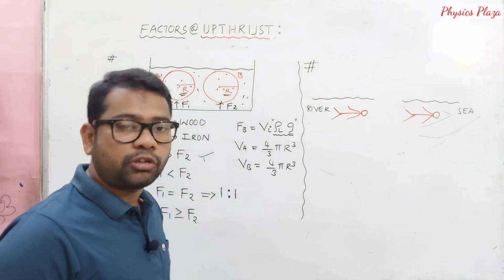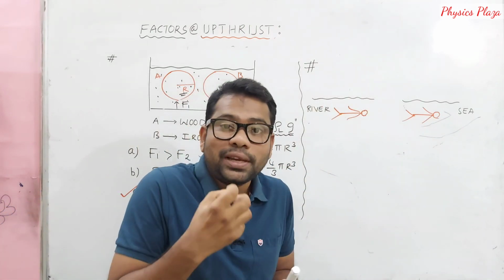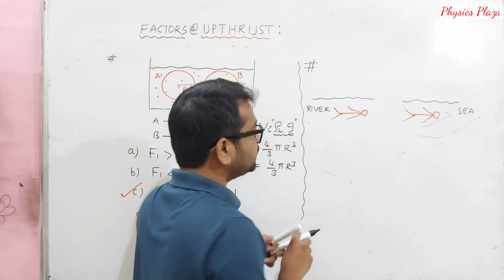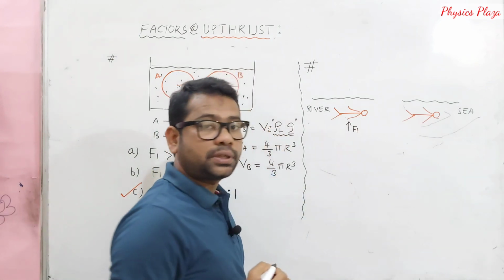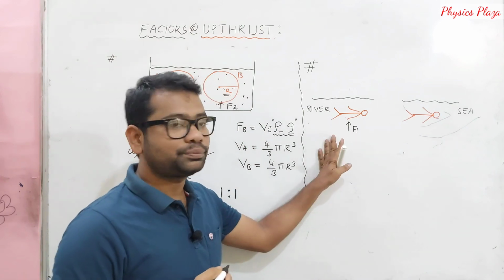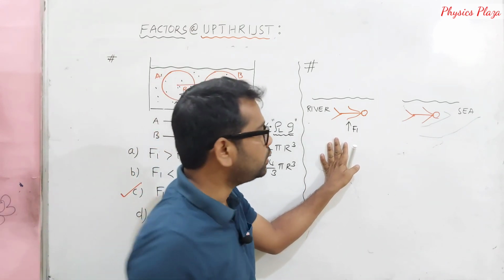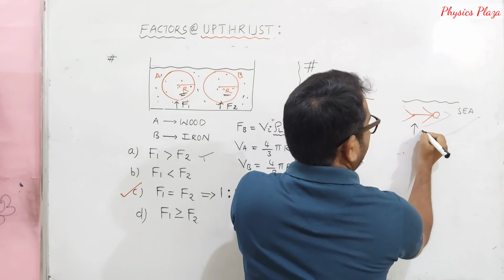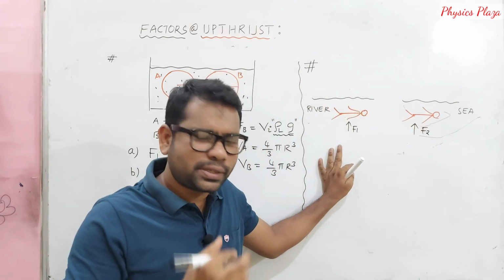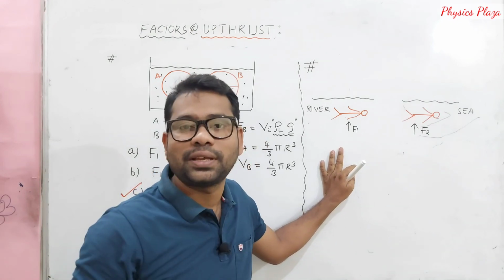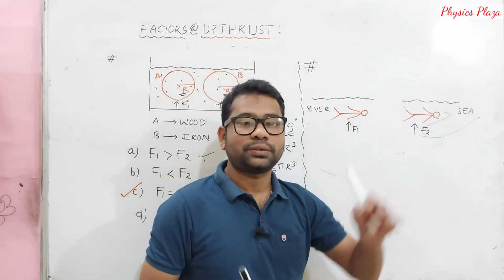So as a person is swimming, obviously he experiences some upthrust. Let F1 be the upthrust experienced by a person when he is swimming in river water, whereas F2 is the upthrust experienced by the same person in the sea water.